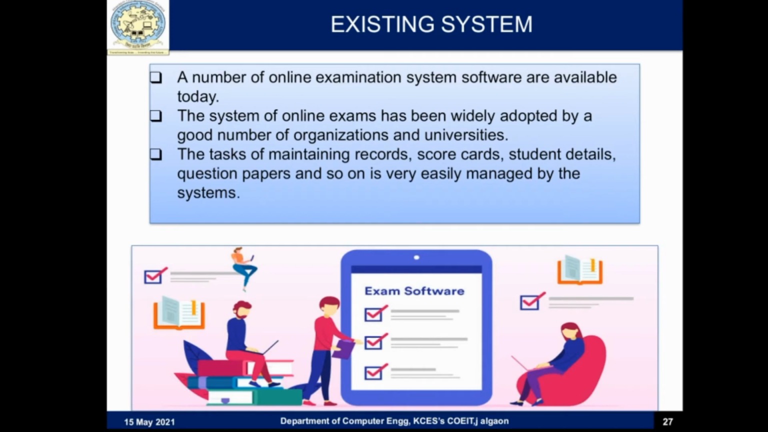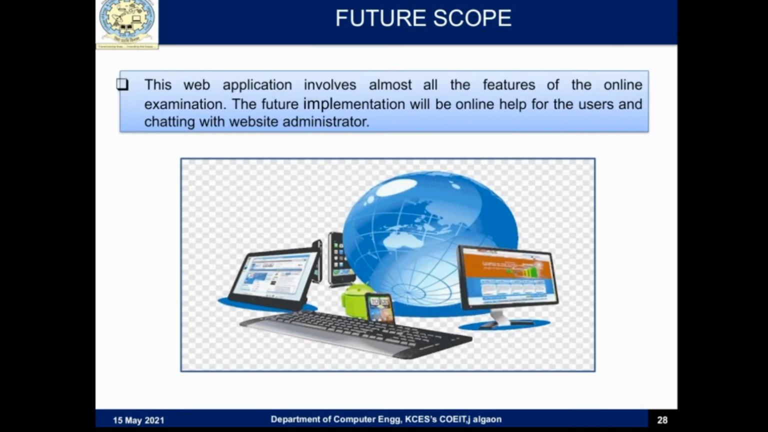Existing system. A number of online examination system software are available today. The system of online exam has been widely adopted by a good number of organizations and universities. The task of maintaining records, scorecards, student details, question papers, and so on is very easy to manage by the system. Future scope. The web application involves almost all the features of the online examination. The future implementation will be online help for the users and chatting with the website administrator.